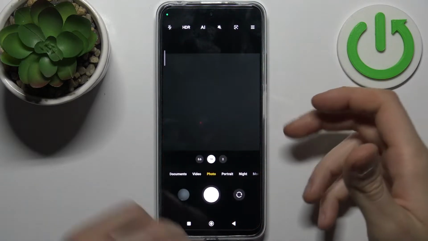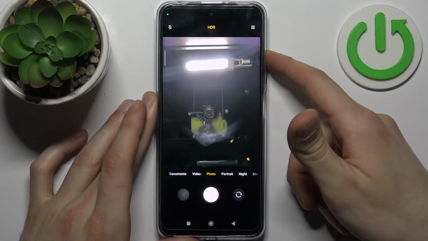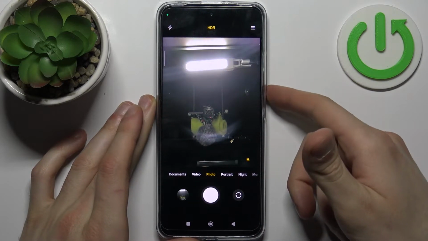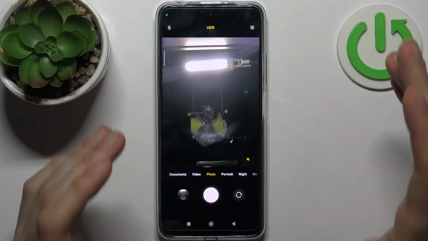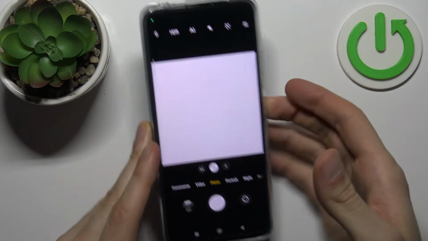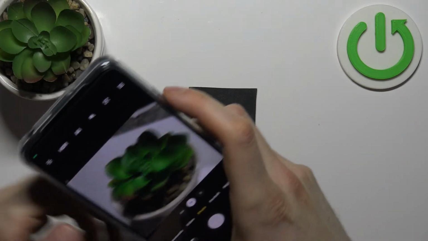So let's switch to the front camera. And as you can see, zoom actually, like in the front camera it only works as the shutter, but in a normal rear camera you can use it as zoom. So let's zoom into this flower.